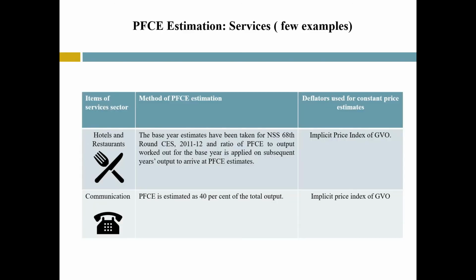For example, to get PFCE estimates for hotels and restaurants at current prices, the base year estimates have been taken from the NSS 68th round consumer expenditure survey, and the ratio of PFCE to output has been worked out for the base year, which is applied on the subsequent year's output to arrive at the PFCE estimates. Then, to get the constant price estimates, current price estimates are deflated by the implicit price index of gross value of output. For communication also, PFCE is estimated as 40% of the total output. Here also, current price estimates are deflated by the implicit price index of gross value of output.